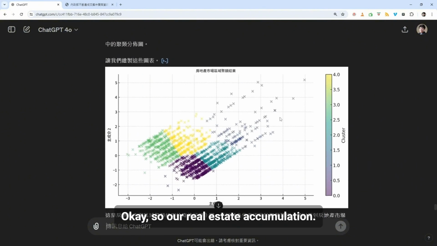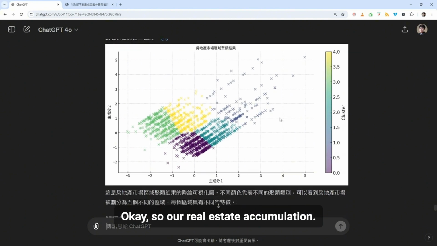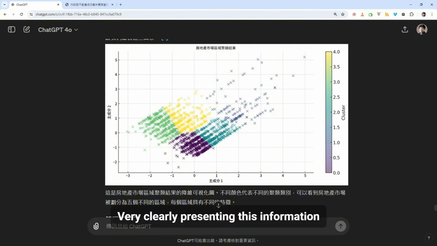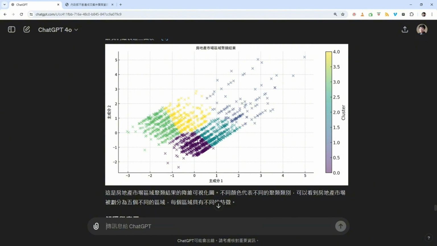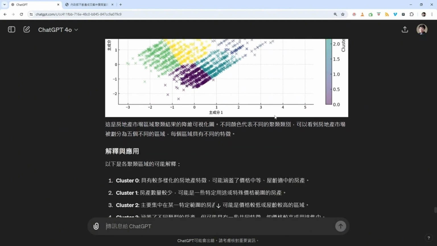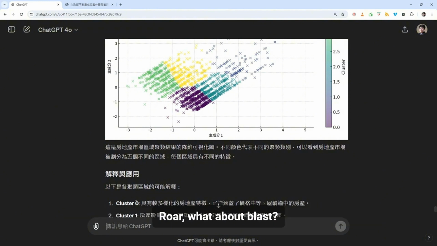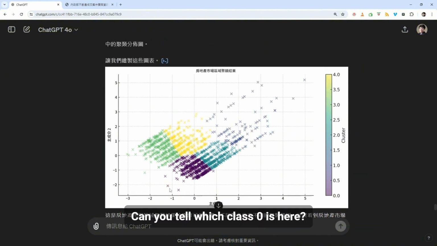Okay, so our real estate accumulation will roughly divide like this: 5 blocks. Very clearly presenting this information, helping you cut the categories that have been classified. Okay, then let's explain it. This is quite an interesting one for everyone. Take a look. Can you tell which one class 0 is here?